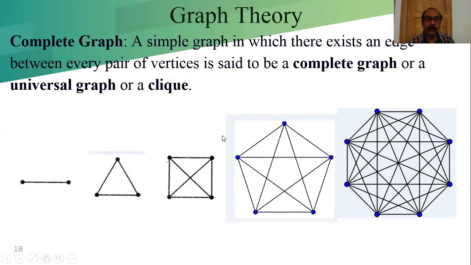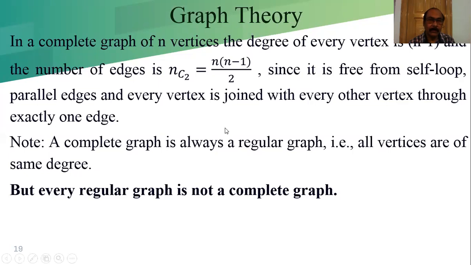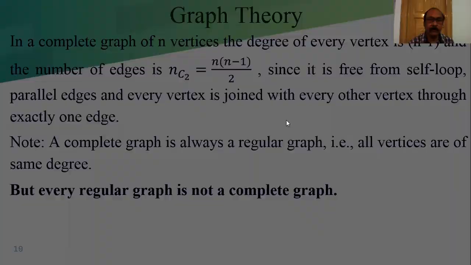What is the definition of a regular graph? Every vertex has the same degree. That's why we can say every regular graph is not a complete graph, but every complete graph is a regular graph. Remember that every regular graph is not a complete graph, but a complete graph is a regular graph.